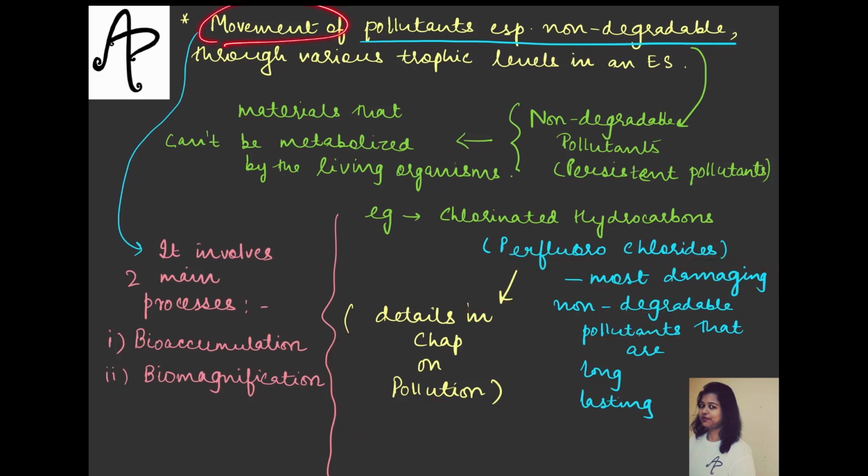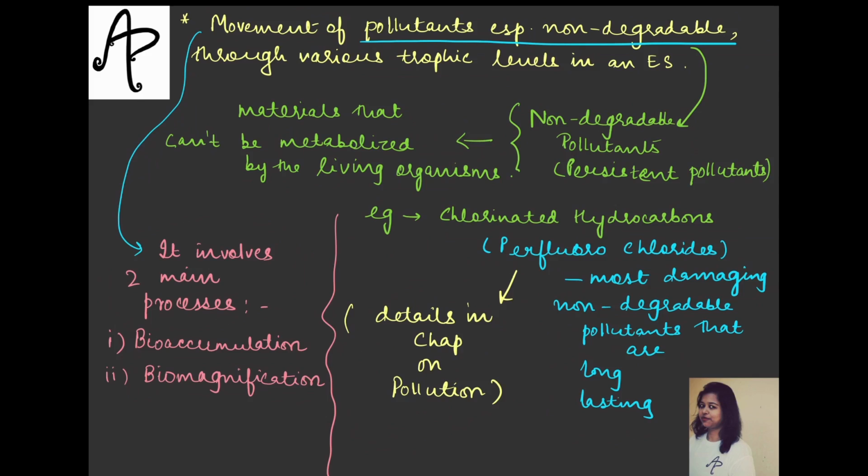Now when we talk about this movement of the pollutants in different trophic levels, it basically involves two main processes. One is accumulation, another is magnification, and the word bio is related to it because of the organisms. So two processes, one is your bioaccumulation and second is your biomagnification. This you have to remember.